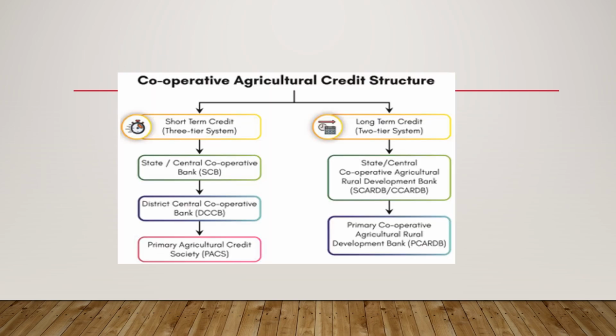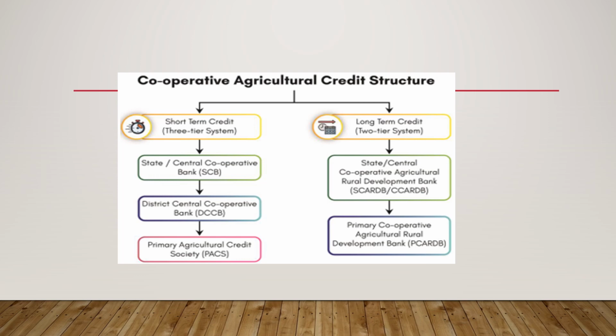These are cooperative agricultural credit structure. We have short-term credit, three-tier system. Then we have state. Here we have long-term credit. In short-term credit, we have state central cooperative banks. Here we have state central cooperative agricultural rural. In long-term credit, we have two-tier system, and in short-term credit, we have three-tier system. First, let us see the short-term credit.